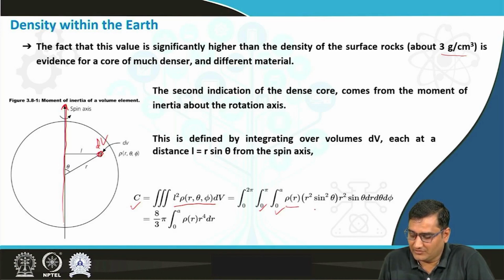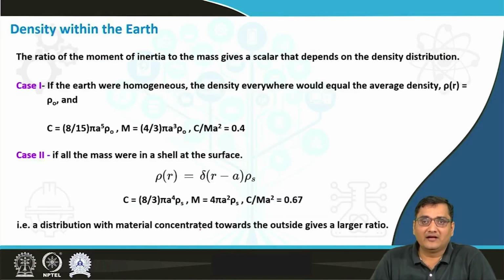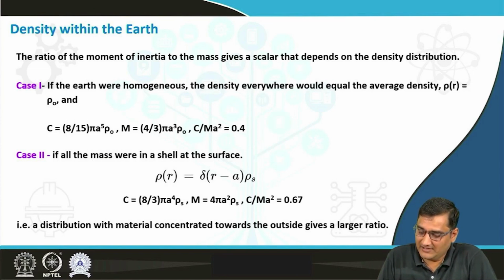We will have the integral of density, depending upon the value of r, and then l equals r sine theta, so l square is r square sine square theta, and the volume element is r square sine theta dr d theta d phi. When you solve this entire integral over 0 to pi and 0 to 2 pi, it becomes 8 by 3 pi times the integral from 0 to a of rho r to the power 4 dr, and the moment of inertia to the mass gives a scalar that depends upon the density variation.